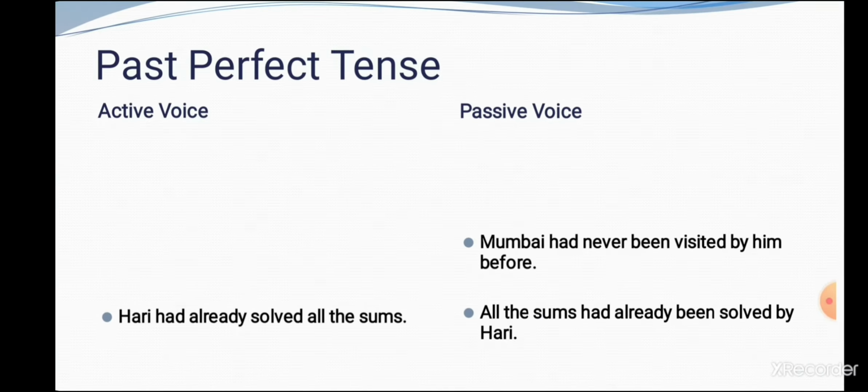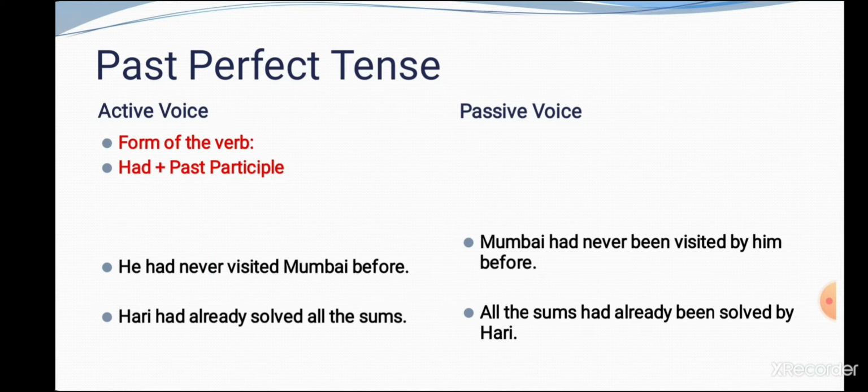Now students, let's move on to the past perfect tense. When we talk about active voice, the form of the verb which we use is had, H-A-D. In present perfect it's has or have, but in past perfect it is had plus past participle. For example, he had never visited Mumbai before.